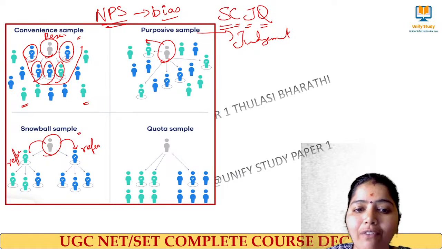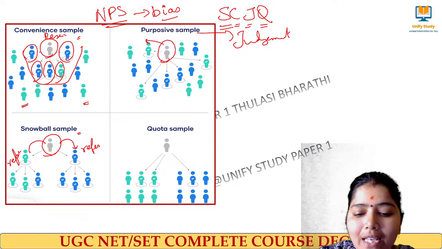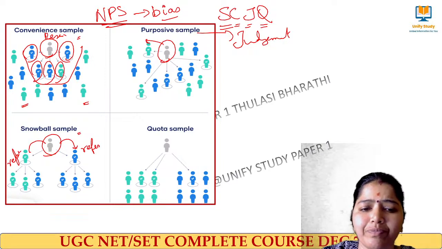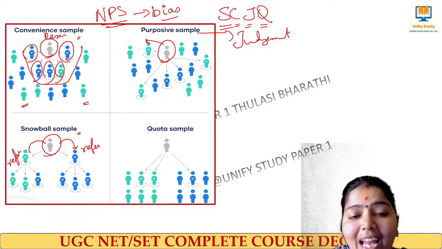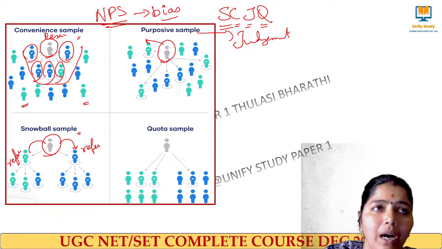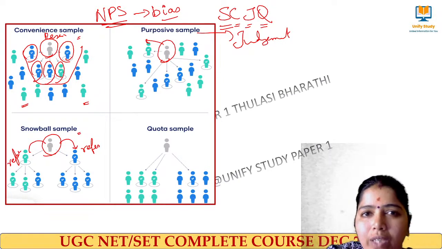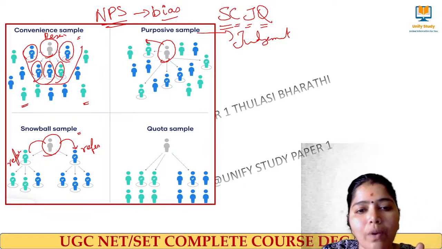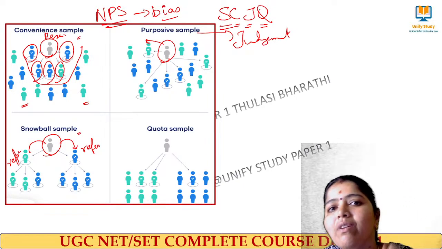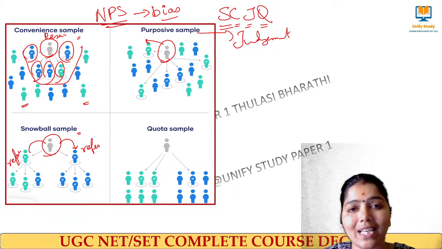The next one, we have quota sampling. Quota is similar, and it is also based on specific characteristics. Like general quota, women quota, widow quota. So based on the quota, the people will be selected. They are all female, so I select these people.